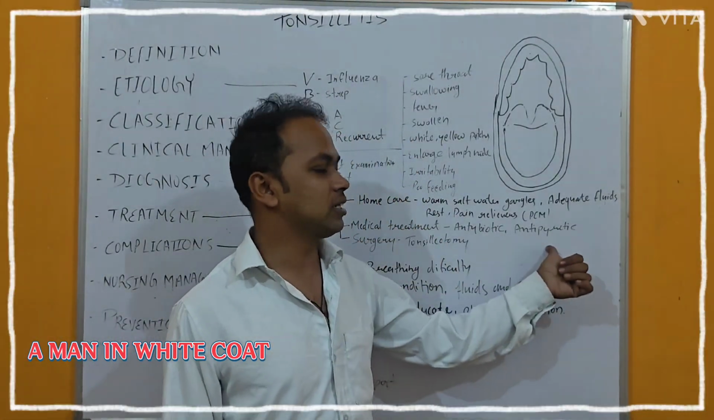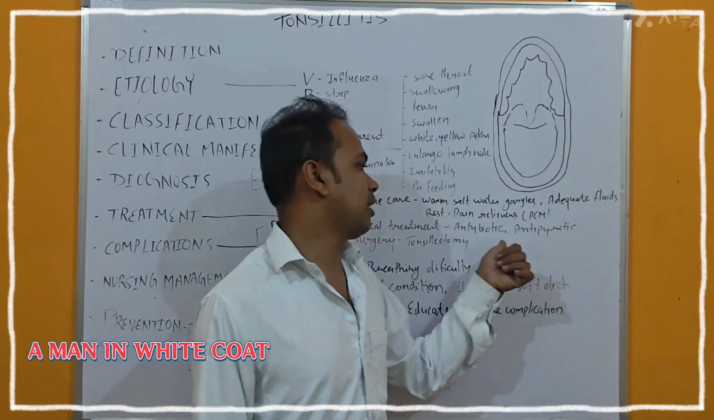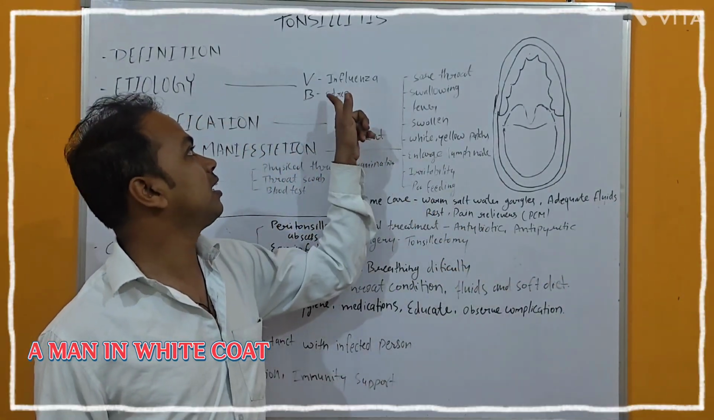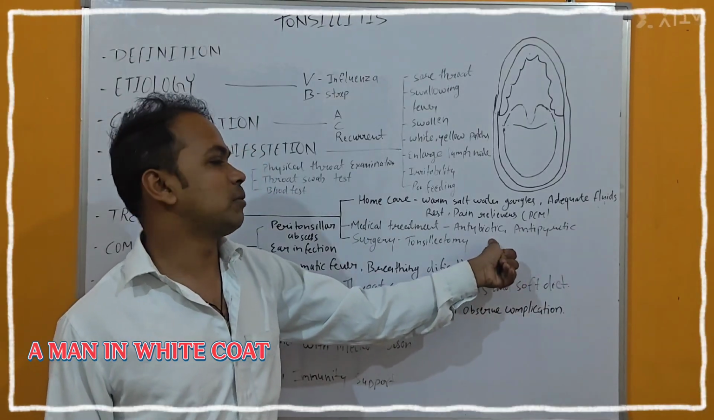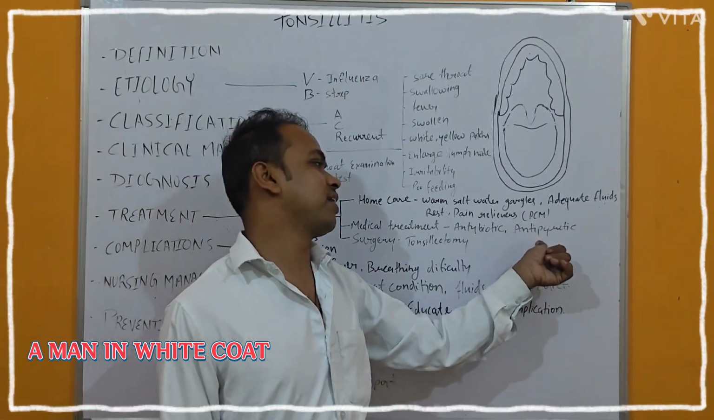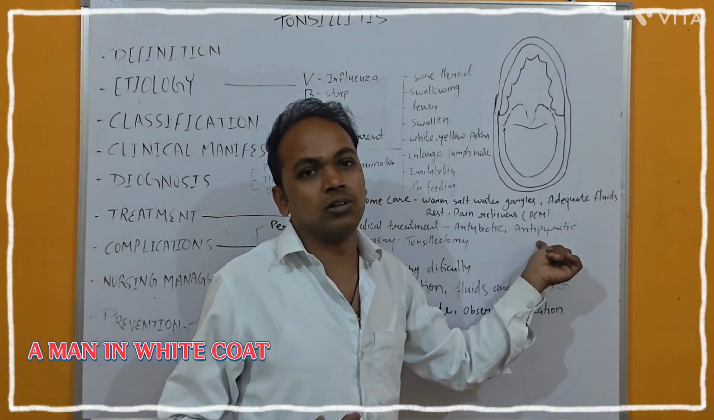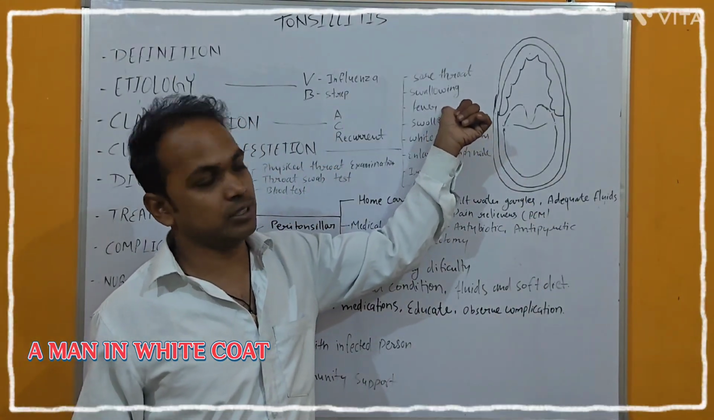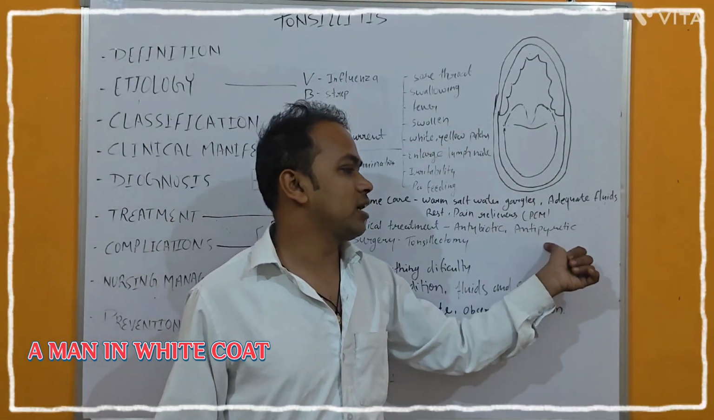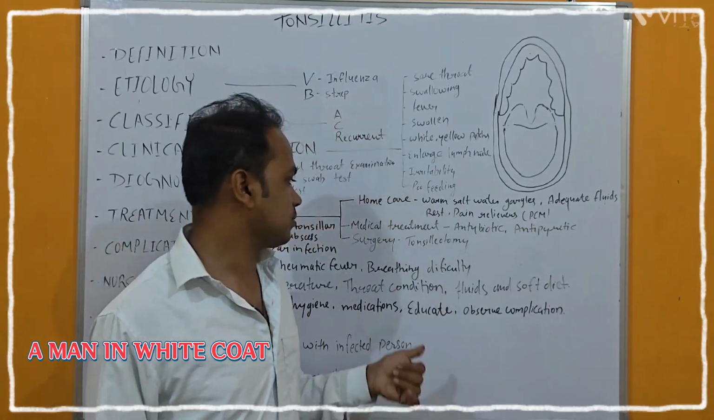Then the next treatment is medical treatment. So here antibiotic and antipyretic. Why the antibiotic? Because of the bacteria. The virus here, bacteria here. So to solve that problem we have to use antibiotics, and the antipyretic, because the body temperature is already raised. As here we have seen the clinical manifestation of fever is there. So you have to take antipyretic.